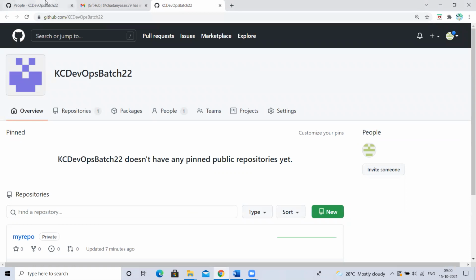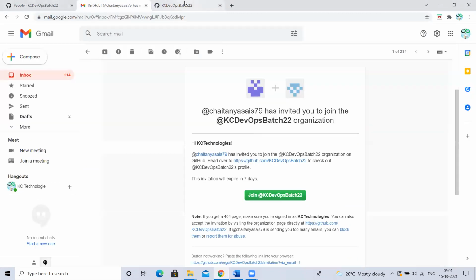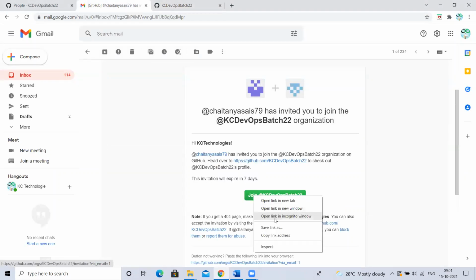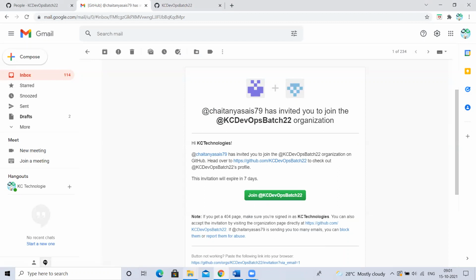Okay, this I have to log out first. I'll take another browser. It is not joining actually. So I'll take this copy link address. I'll take some other browser because I logged in there as Chaitanya, right? I have to join with KC Technologies username and password.